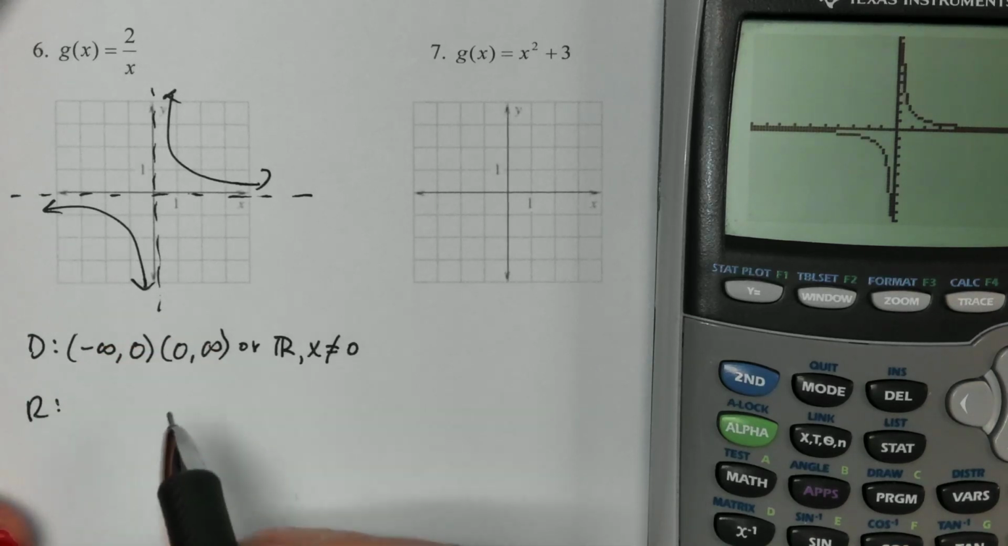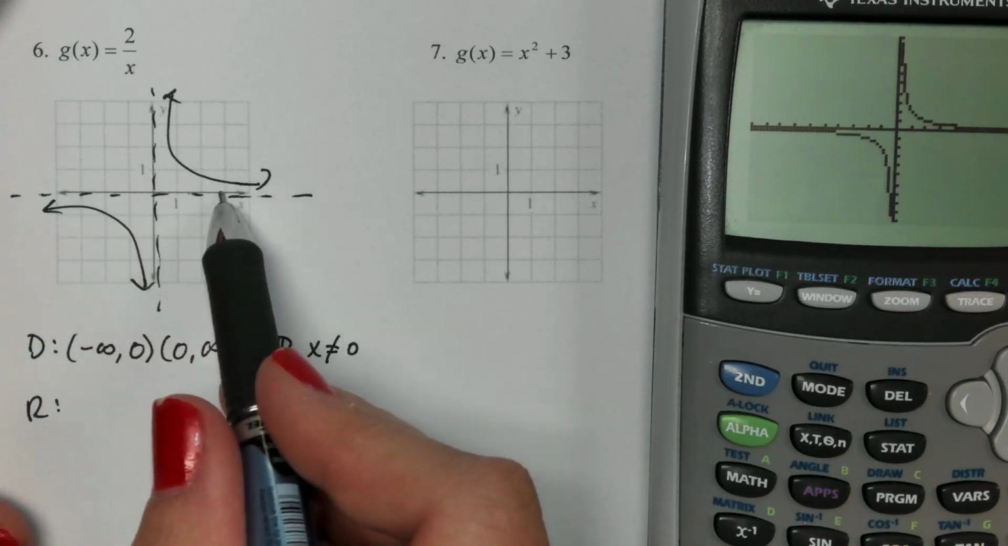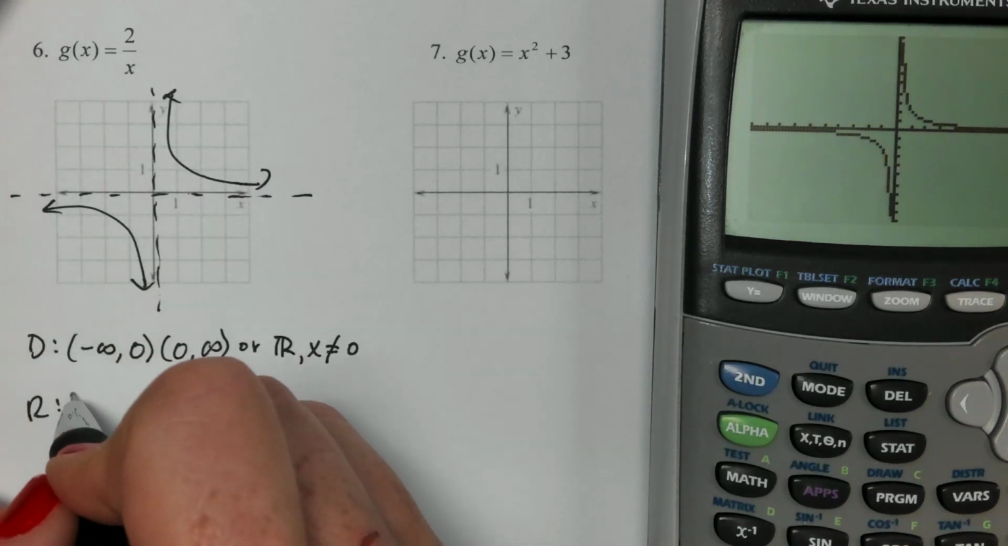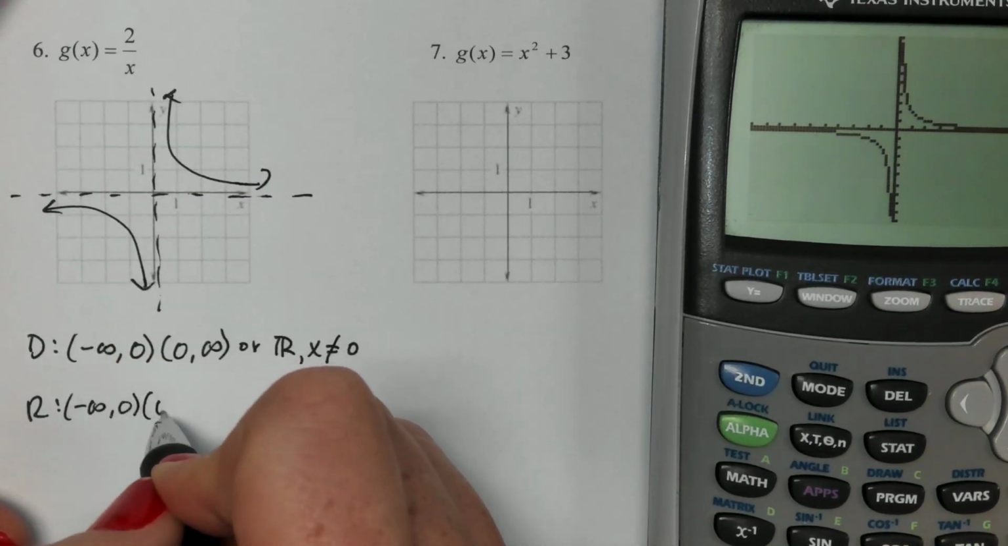Range, coincidentally, is going to be the exact same thing because its asymptote is also at 0. Arrows down and up in both directions. So I can take care of everything except for that 0 in the middle.